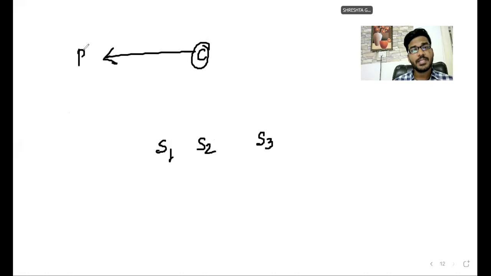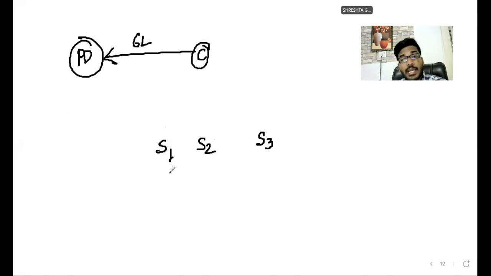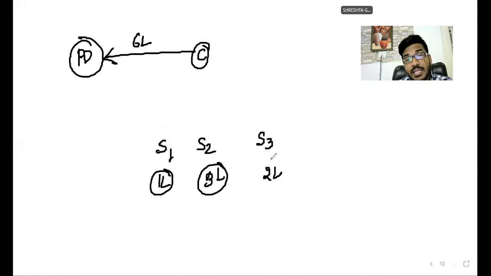Surety 1 is there, surety 2 is there, surety 3 is there, and the creditor is there. The creditor provides a loan of 6 lakh rupees to the principal debtor, and the sureties give the guarantee. How can they give surety, sir? This person gives 1 lakh surety, this person gives 3 lakh surety, and this person gives 2 lakh surety. This is the limit. Okay, sir.